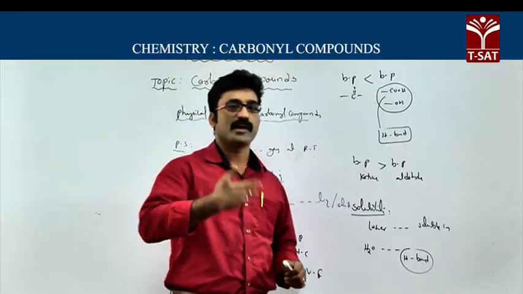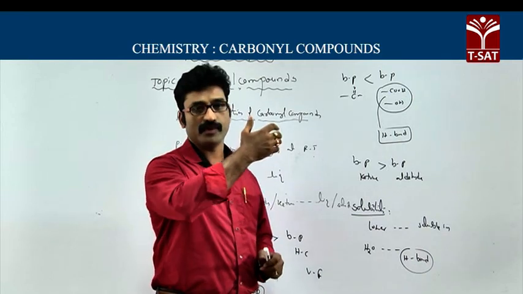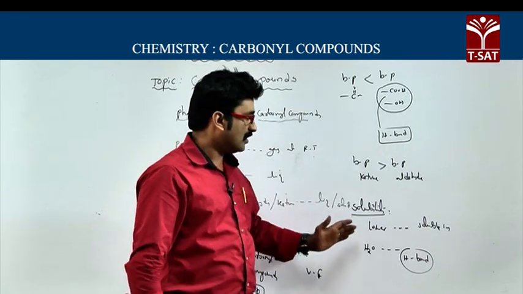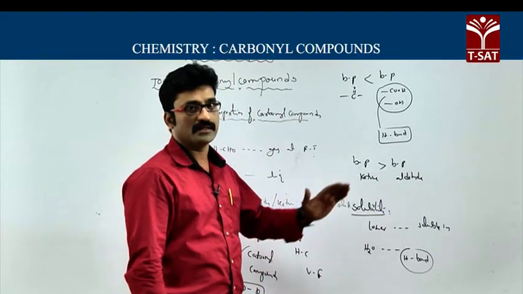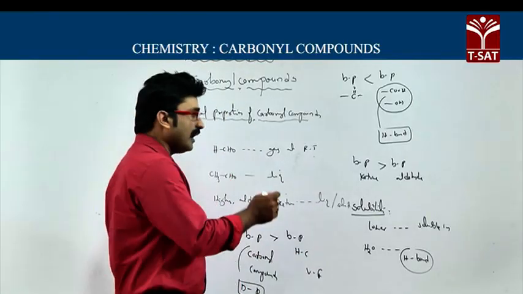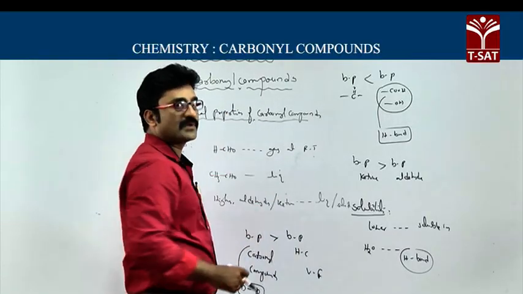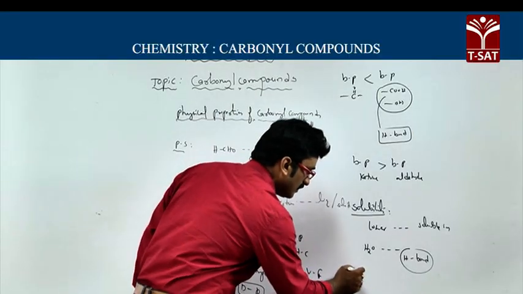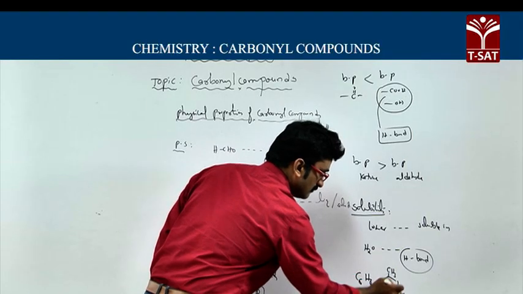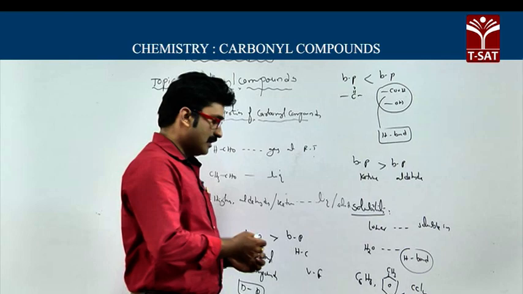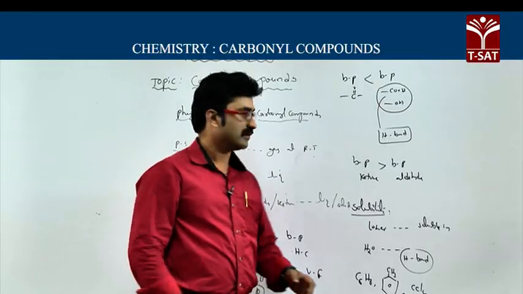But as the number of carbon atoms increases, the hydrophobic nature of the alkyl group increases, so the solubility gradually decreases. It means lower aldehydes and ketones are soluble in water, whereas higher aldehydes and ketones are insoluble in water. And these carbonyl compounds are soluble in organic solvents like benzene, toluene, and CCl4. Carbonyl compounds are soluble in organic solvents. They are called non-polar solvents, that you know very well.